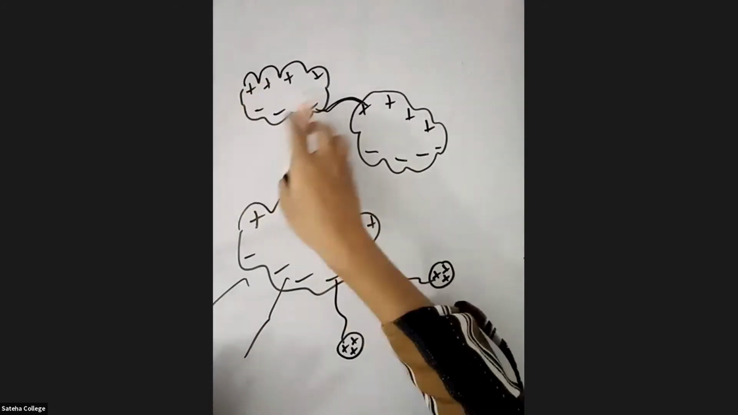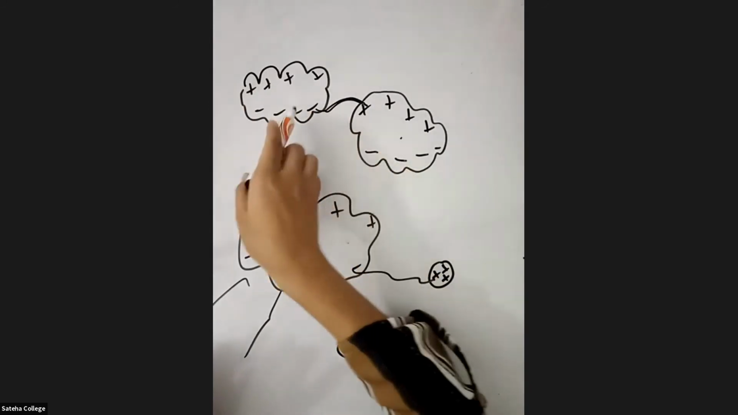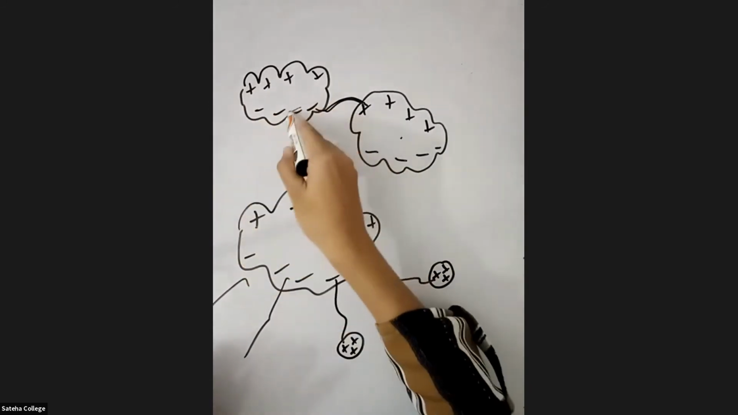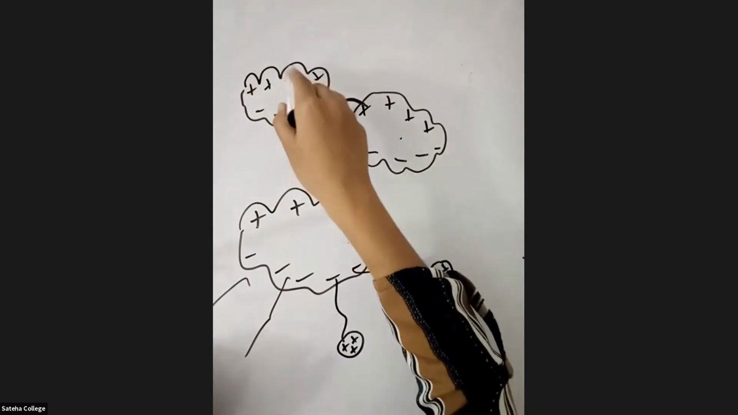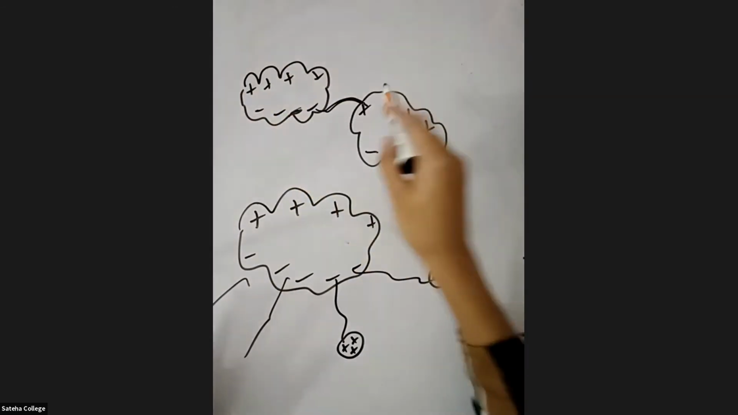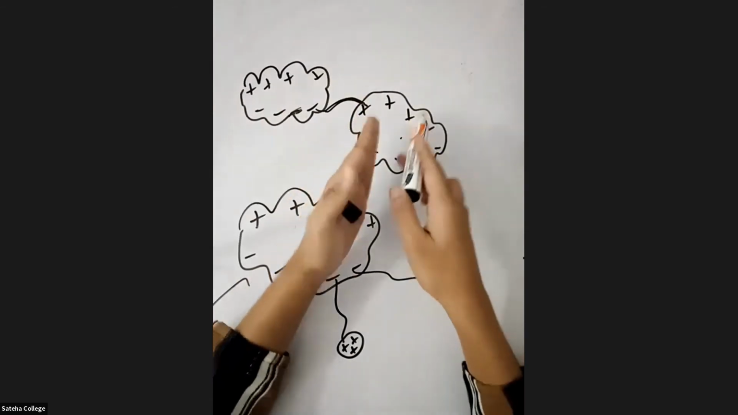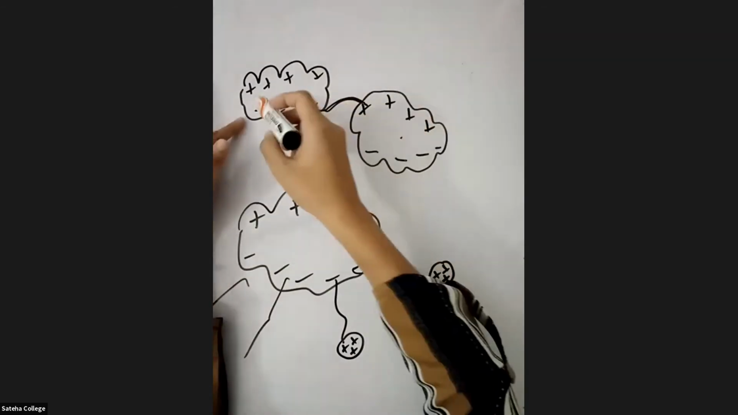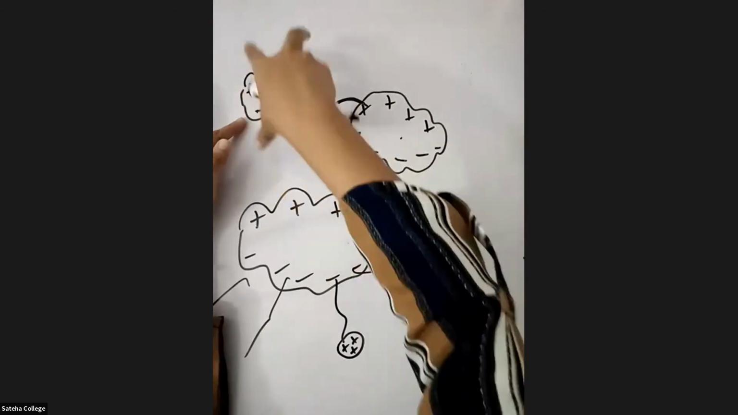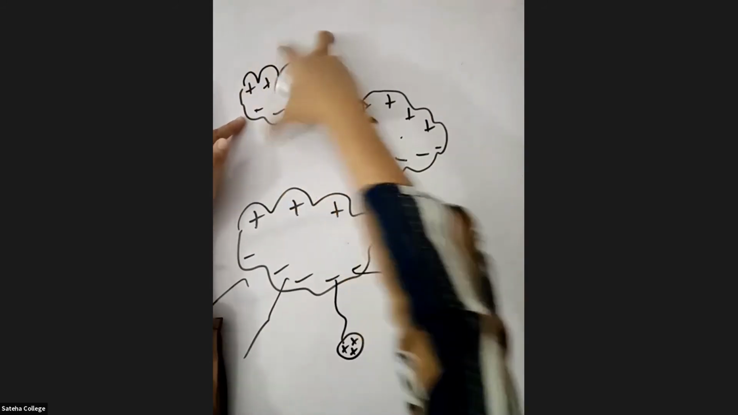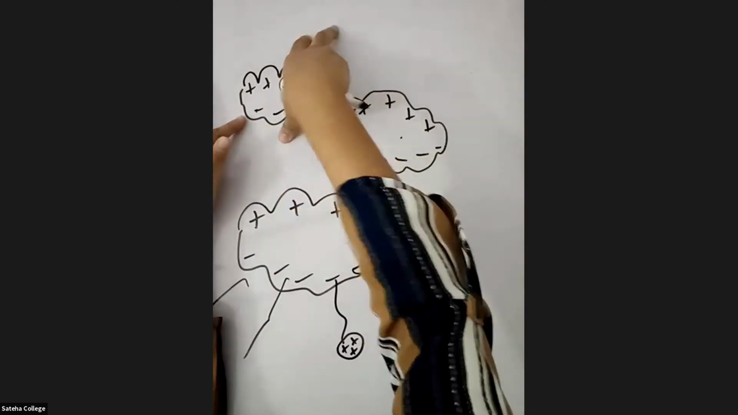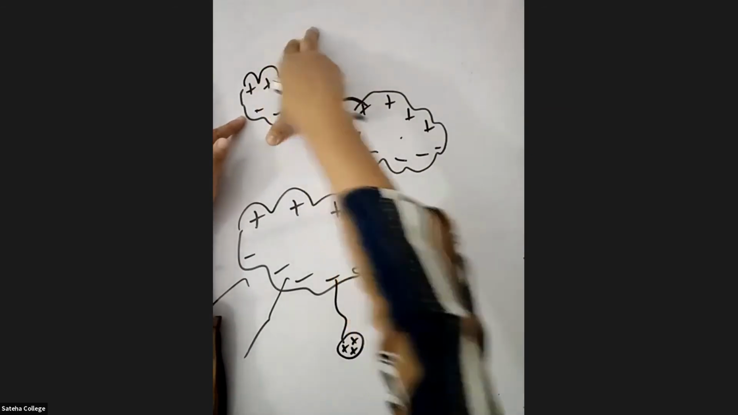So when it is cloud to cloud lightning, there will be a jump from the positive charge of one cloud to the negative charge of one cloud to the positive charge of the other cloud, or it can occur between the positive and the negative charge of the same cloud. So this you call cloud to cloud lightning.